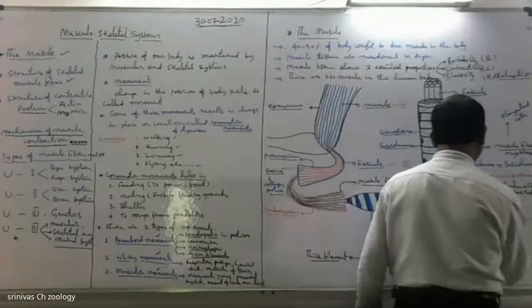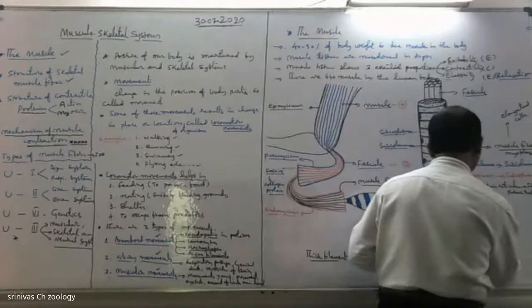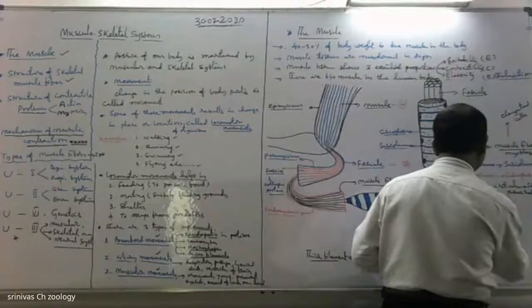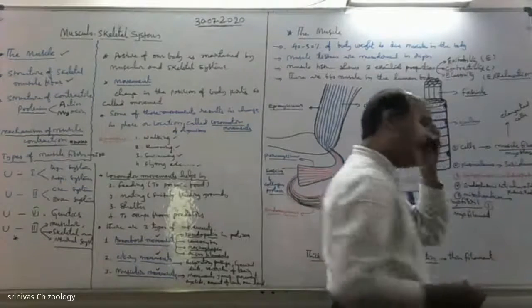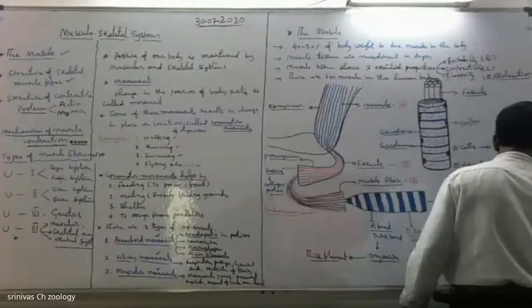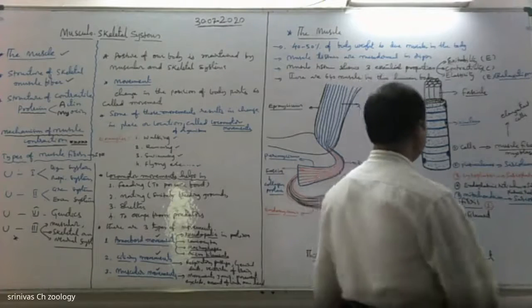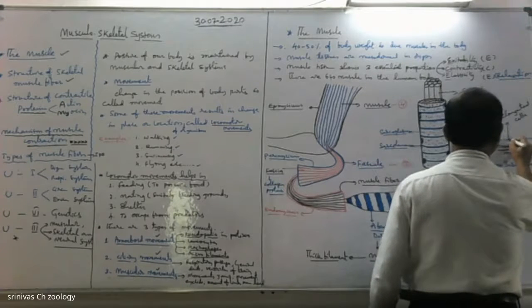The mitochondria of muscle tissue are called sarcosomes. See, these five specialized words you have to remember.